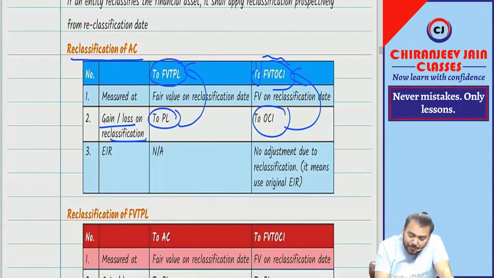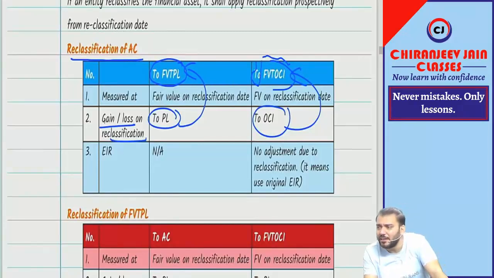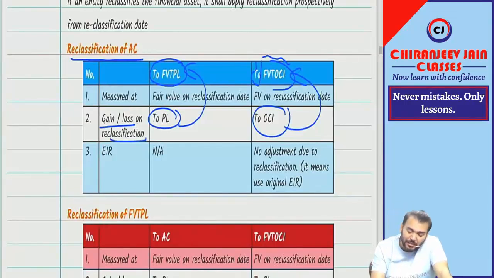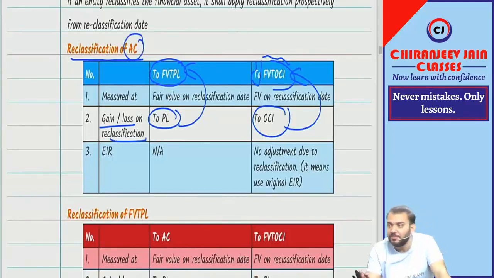When it is FVTPL, the question of EIR will not arise, so it is not applicable. But when it is FVTOCI, we need to calculate EIR. But in this case, whatever EIR we have taken for AC, that EIR will prevail. Means no adjustment is required for EIR if AC becomes FVTOCI. So no adjustment due to reclassification, it means use original EIR. Understood this point?